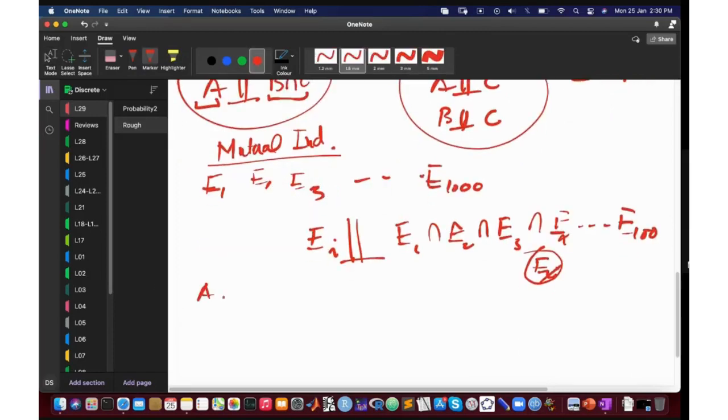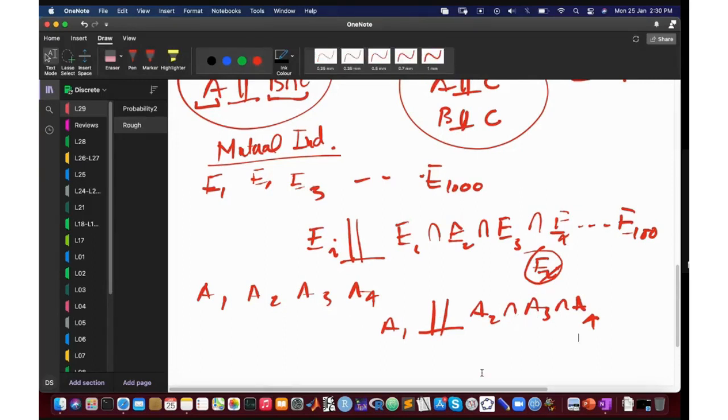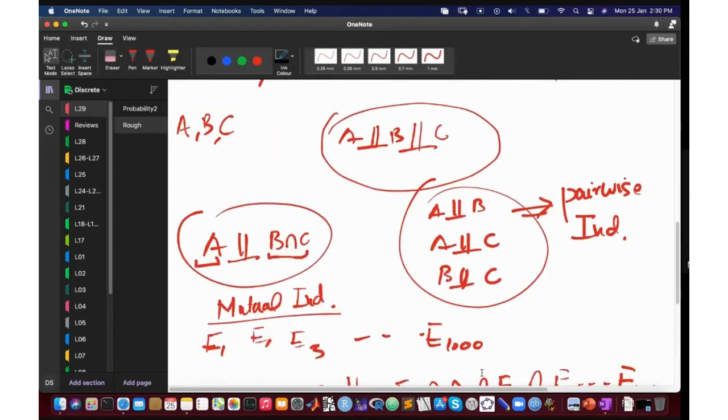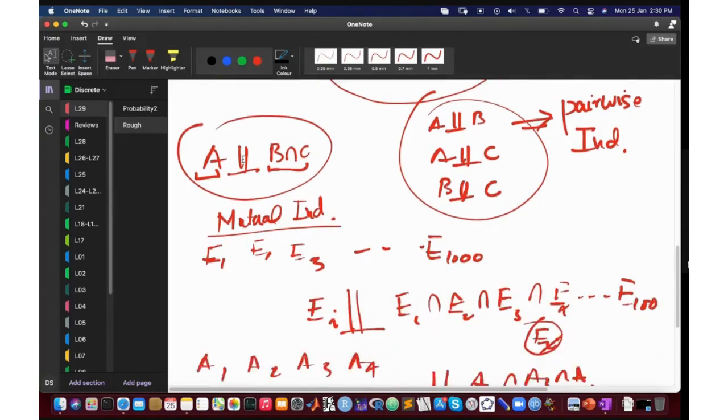For a particular example, if you have A1, A2, A3, and A4, it means that A1 is independent of A2, A3, and A4 simultaneously. Similarly, each one of them is independent of all of the rest simultaneously. And this is different from the pairwise independence, in which we are saying that pick any pair of events and they are independent of each other. So these are two different types of independence. Did I make it clear?